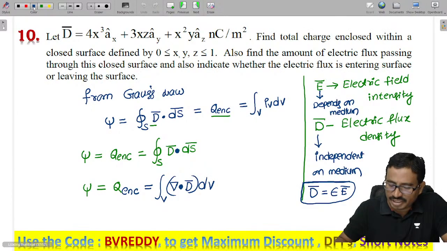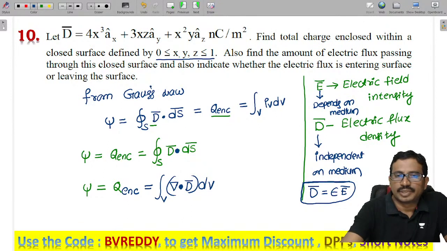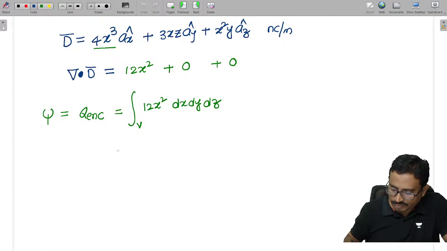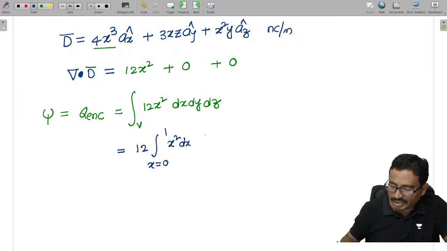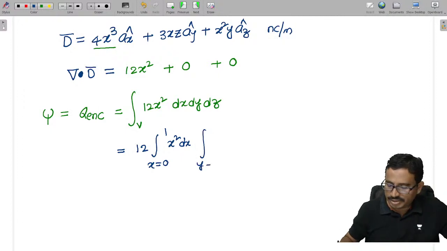The limits for x, y, z are all 0 to 1. Here 12 is a constant, the x limits are 0 to 1 for x square dx, the y limits are 0 to 1 for dy, and the z limits are also 0 to 1 for dz.